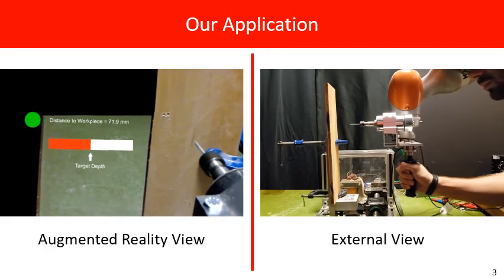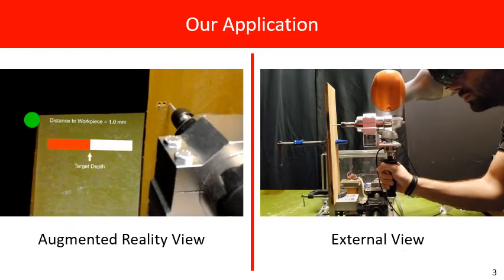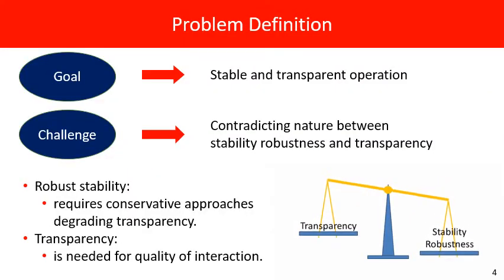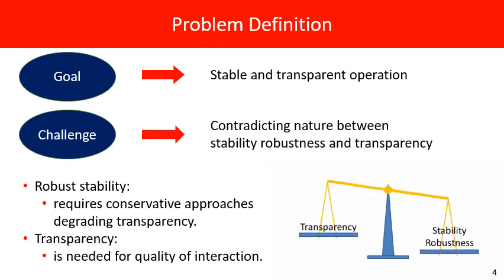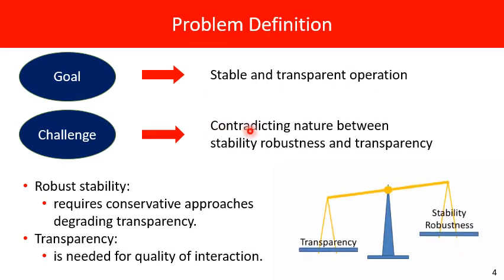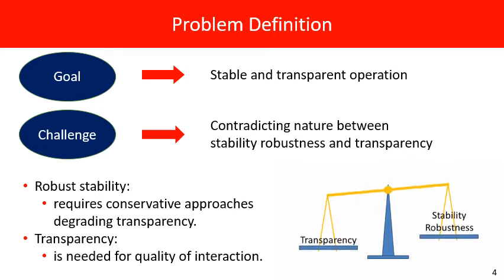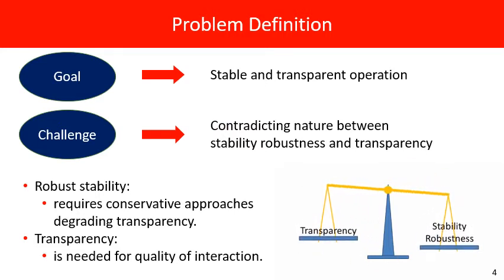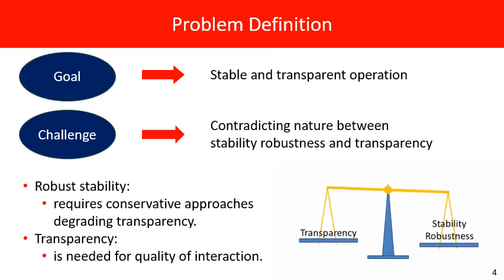So, what is the main problem in this collaborative drilling task and what are we trying to solve? Our main goal is to create a stable and transparent operation. However, robust stability and transparency have a contradicting nature. This creates a trade-off between them. Robust stability requires conservative approaches and they degrade the transparency. On the other hand, transparency is needed for quality of interaction, so we need to balance this trade-off between stability